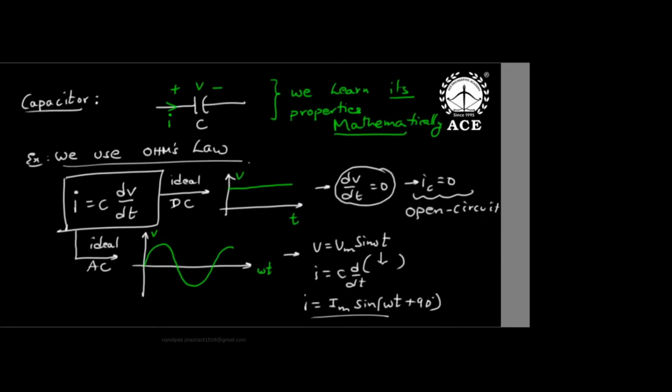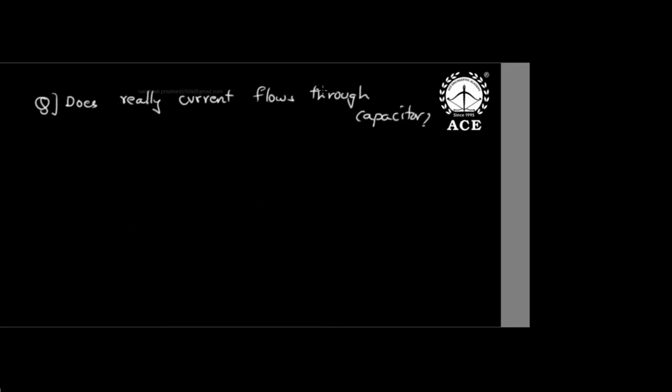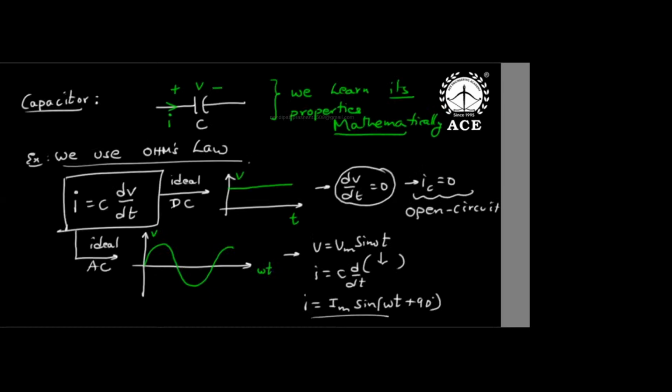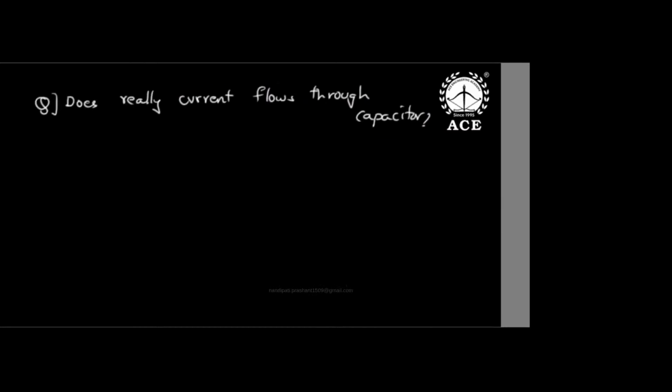But I will ask a simple question. Does current really flow through a capacitor? Yes or no? We say mathematically that for DC the capacitor is an open circuit, and for sinusoidal AC, sinusoidal voltage gives sinusoidal current, with current leading. Nothing wrong there. But does current really flow through a capacitor? My answer is no. Physical current cannot flow. Conventional current is used, but the capacitor works because of the principle of polarization.